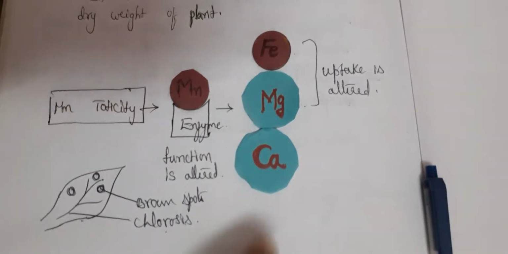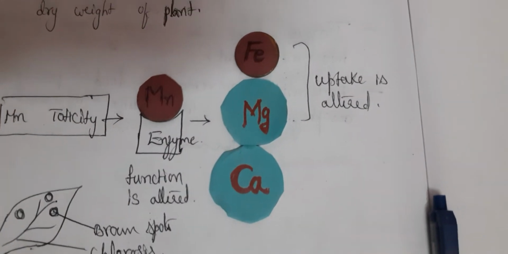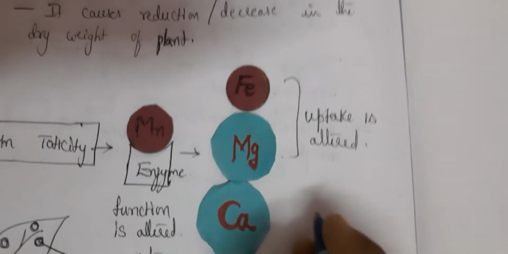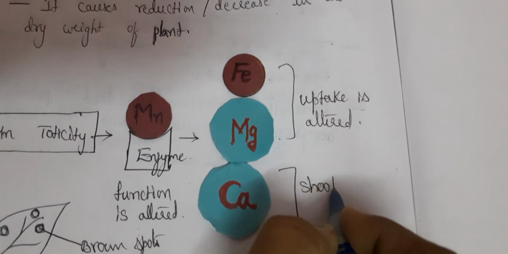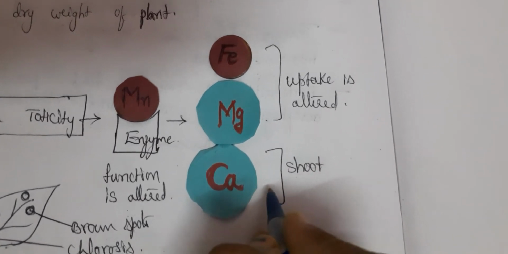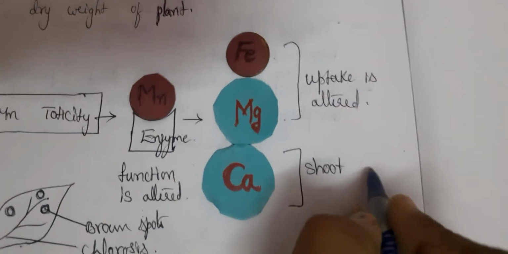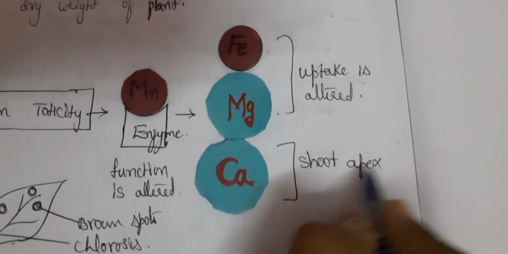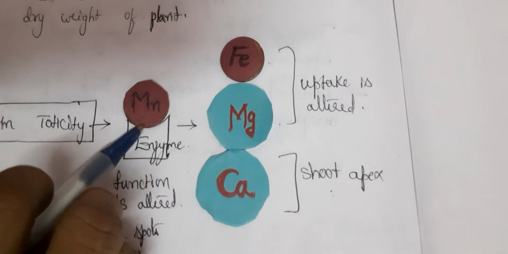Even it inhibits the calcium uptake. Calcium is also required in shoot translocation. So calcium is translocated in the shoot. That means calcium moves in the shoot. It has to be transported to the shoot apex. So this movement of calcium to the shoot apex is also altered by manganese.